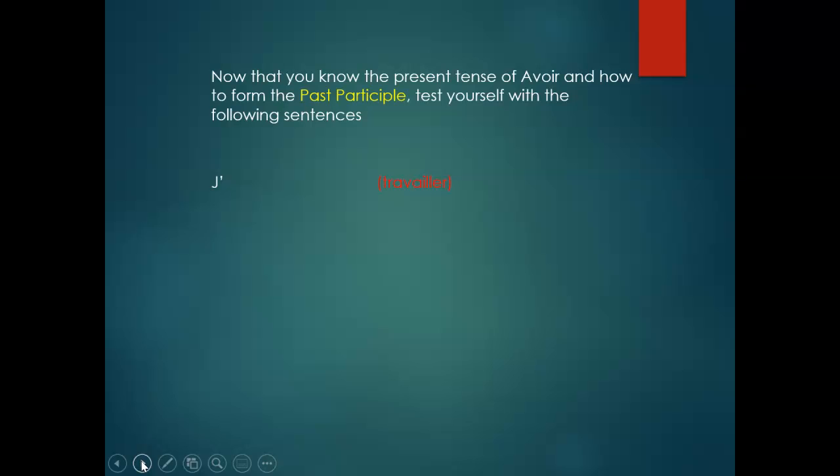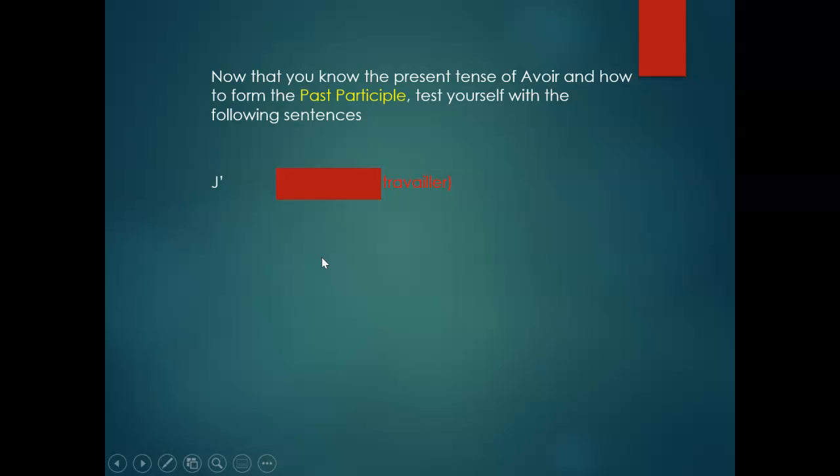So at this point, you need to have your avoir chart in front of you, or you need to remember how avoir is conjugated in present tense. We need to know that j'ai, tu as, il a, elle a, nous avons, vous avez, ils ont. Donc, we have j'ai, apostrophe, je, with travaillé.